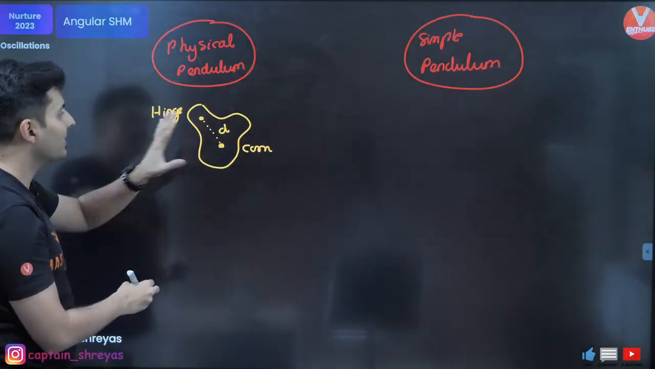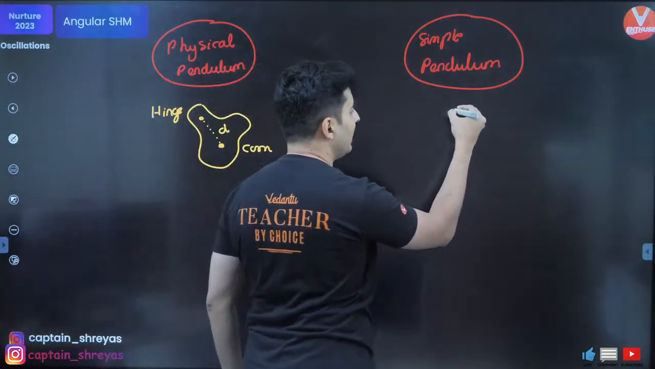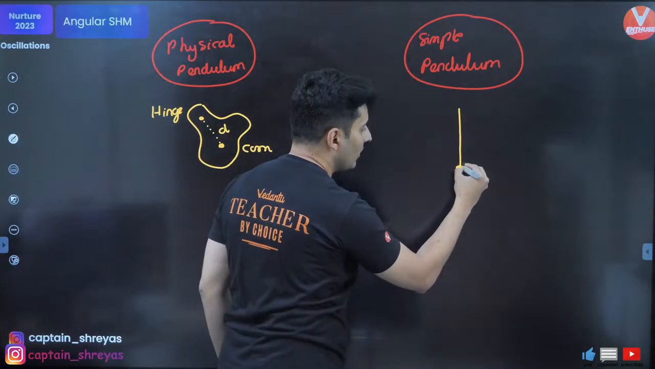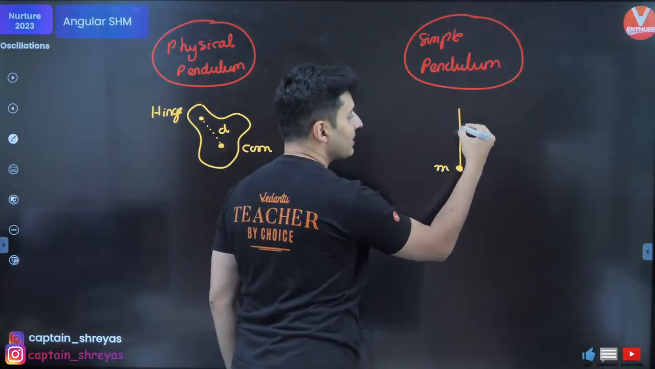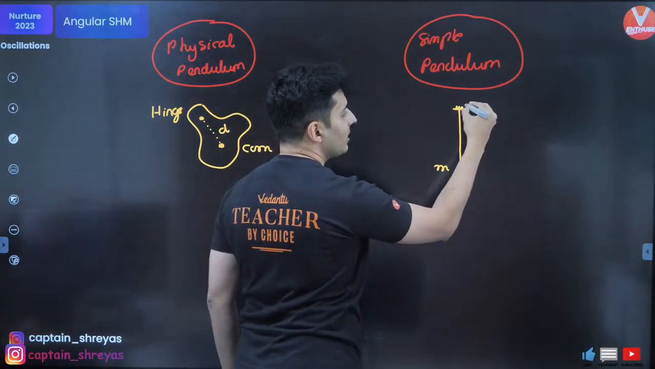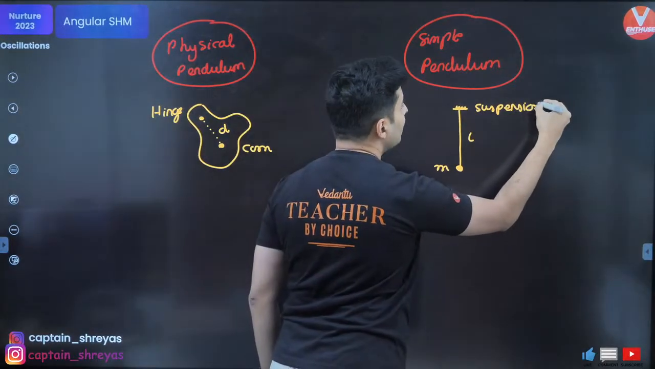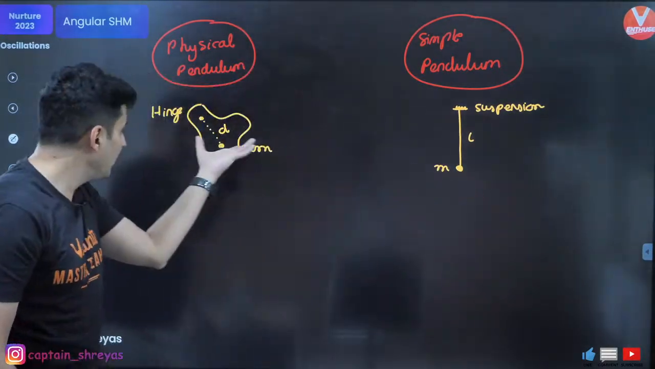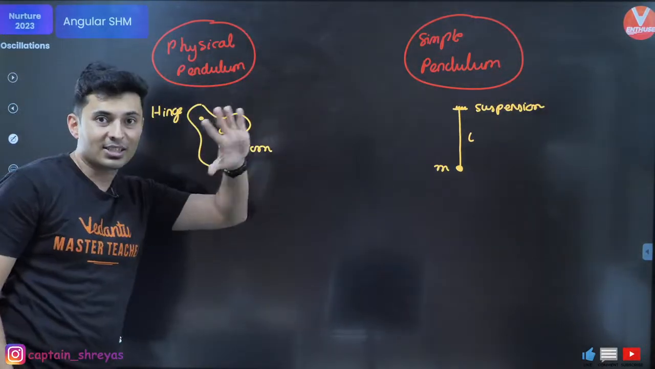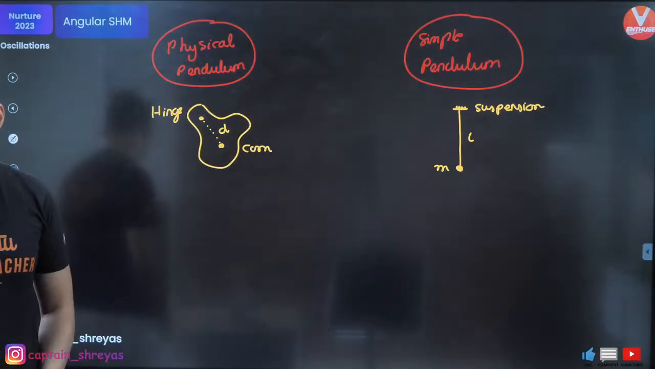So this is a physical pendulum, but in a simple pendulum, all the mass is concentrated over here. This is massless, and you have this point of suspension or hinge over here. That's the only difference. Mass is concentrated here, whereas here mass is not concentrated, it is spread out. The center of mass is over here.